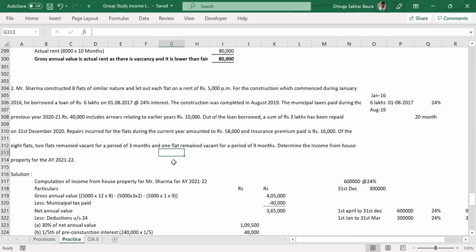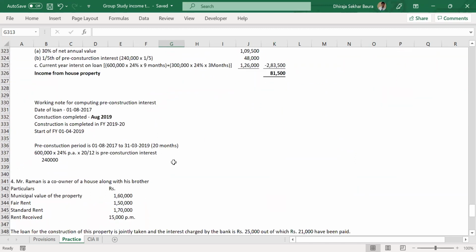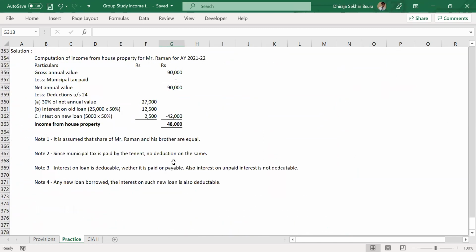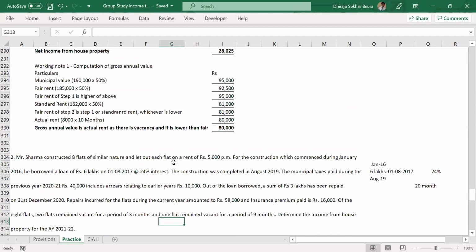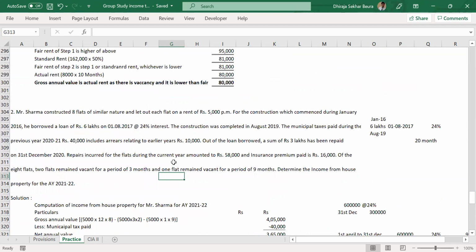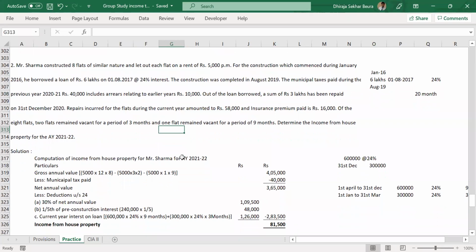There was one question related to co-ownership, right? I have that question. I had actually 2 more questions for practice, but the time is not permitting. Either way, for tomorrow, it's not an issue. In case some hiccup is there, I'll be there either way. I'll be helping you guys out. And this is purely for the final exam. So we'll be continuing from here. We'll be covering all the provisions that we have left out. Don't worry about tomorrow. It will be managed. We'll be solving a lot of questions, all from salary.